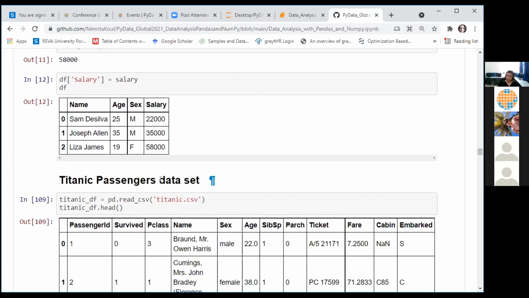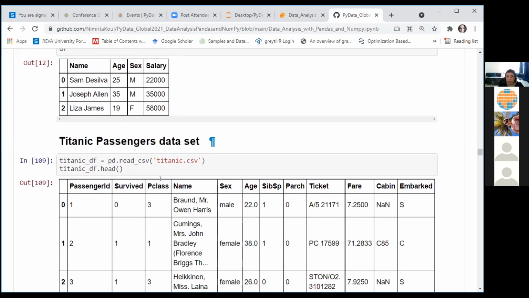These are some operations on the Titanic data set. It is a well-known data set available on Kaggle as well as on GitHub. So we have brought this CSV file's contents into our data frame. Titanic_df is a data frame which has been created by using the read_csv function. Pandas provides you a group of read_ functions for reading various file formats into our data frame.